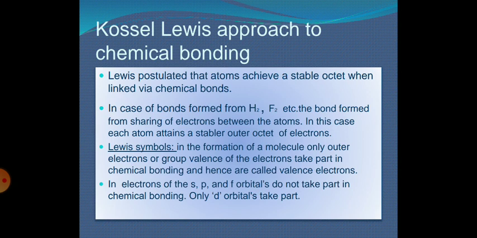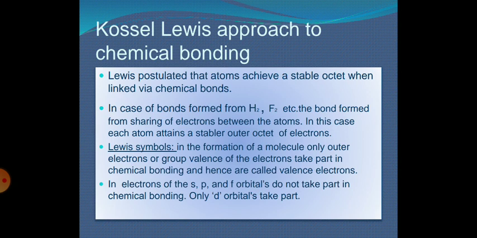If we consider a simple example, the formation of H2, in hydrogen the number of electrons present in the outermost shell is 1. Another hydrogen approaching it has the same environment, and they form the H2 molecule by sharing their electrons only through the valence electrons.